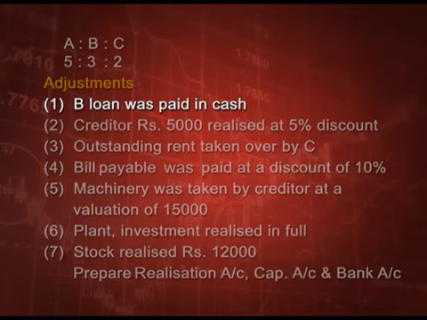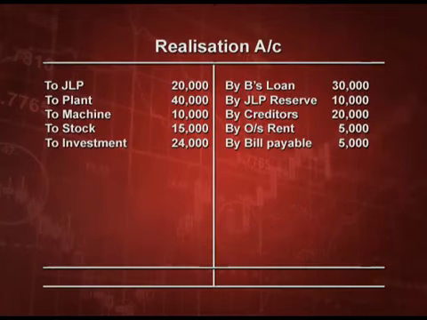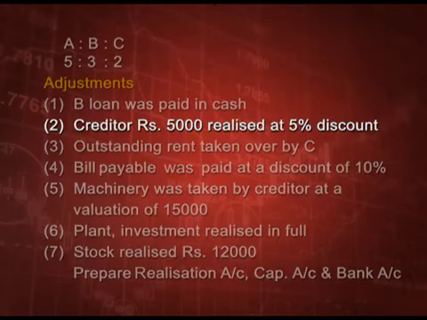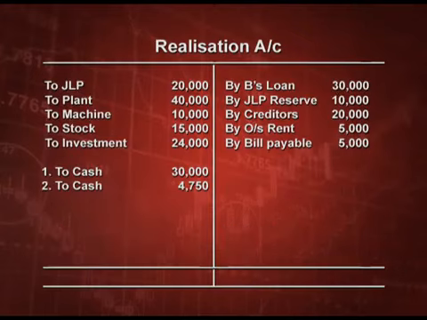it was written B loan is paid. Now, we are paying B loan, realization account debit to cash account. Now, this is first adjustment to cash. We have paid 30,000. Please remember, this will also come in cash account. Next point was creditor paid at 5% discount, the remaining creditors 5,000 to cash. 5,000 minus 5%, that is 4,750.